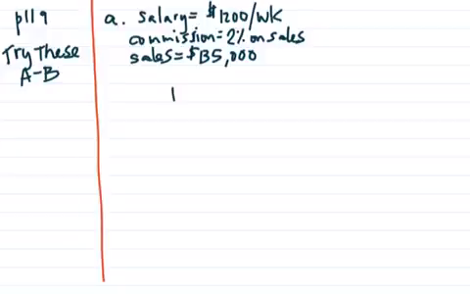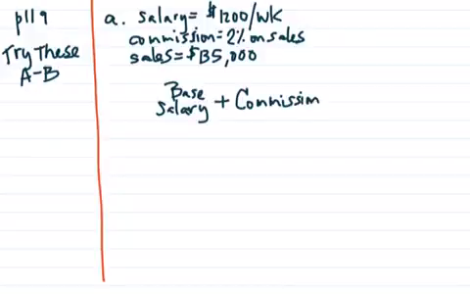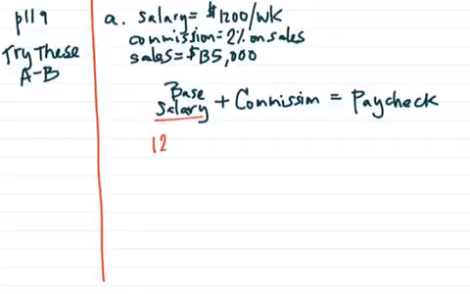So how I'm going to calculate this, I'm going to have his base salary. That is what he gets paid no matter what. That's that guaranteed payment. Plus the person gets commission if they sell anything, which they did here. Those two things combined, in different jobs have different ways of earning money. But this particular position has a salary of $1,200 plus their commission, which was 2%.